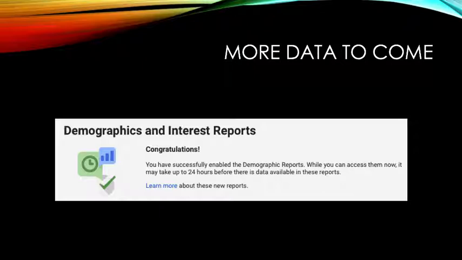During that previous report, I was given an option to apply for demographic and interest reports. This wasn't something that came standard, but I did apply for it, and it will take up to 24 hours for data to be ingested to use in the reports. I'm looking forward to getting this information, as I think it'll give me valuable details and metrics on what kind of interests my users have, as well as where they come from, and I'm looking forward to seeing what additional insights they might have that I can take action on.